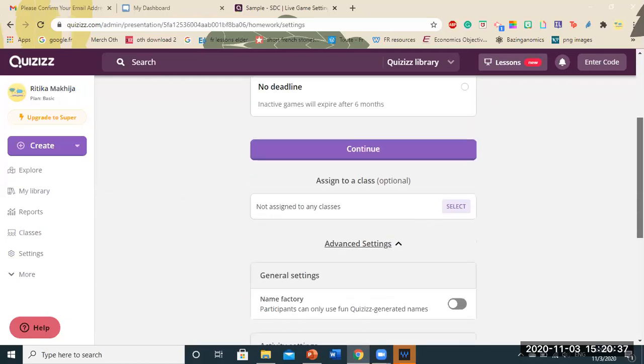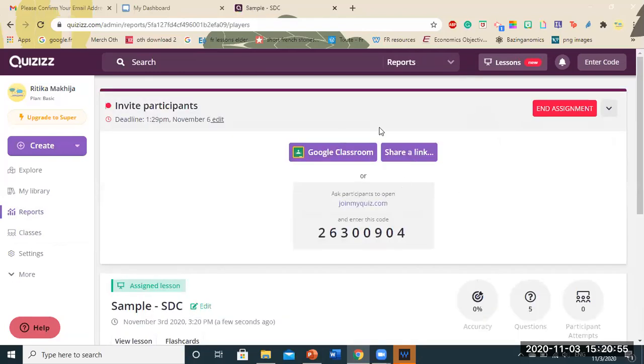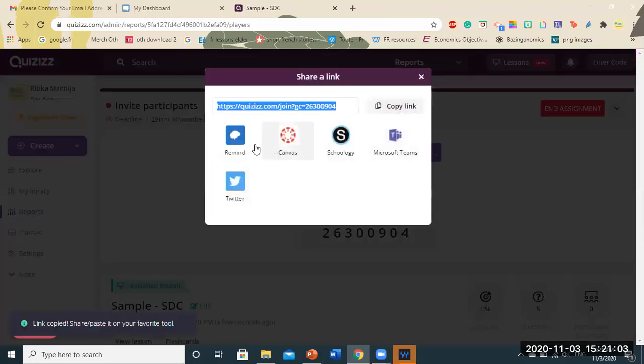Here, if you see the option below, it says assign to a class. That means on quizzes or on this tab here on the left side, you can make your classes, which means you can give the link of that particular class to your students and they will join it on quizzes itself. So I'm just going to click here for now, continue. So you can see my assignment is being loaded. Now, if you have a Google Classroom with your students, you can directly share it over there, or you can share a link of quizzes itself.